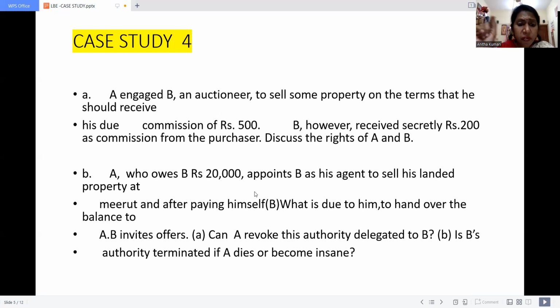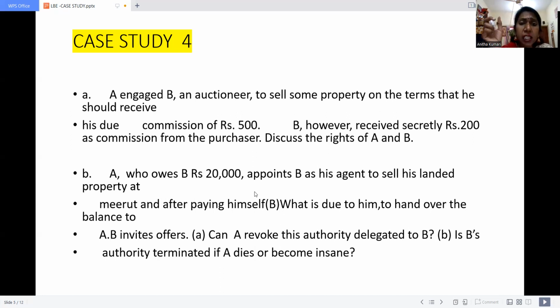Now here, B invites offers. B is now trying to sell the land. Why? Because he wants to recover the amount he has given to A. Can A revoke this authority delegated to B? So, question number 1: can A revoke this authority? Whether A has full rights to cancel this authority.